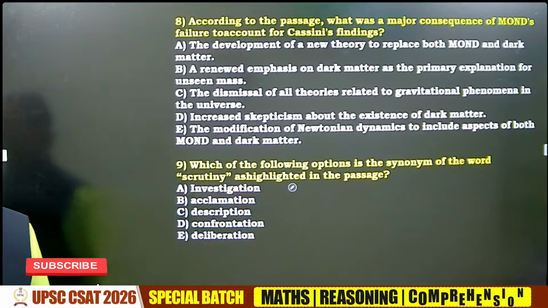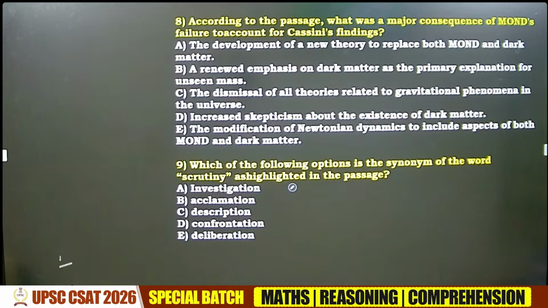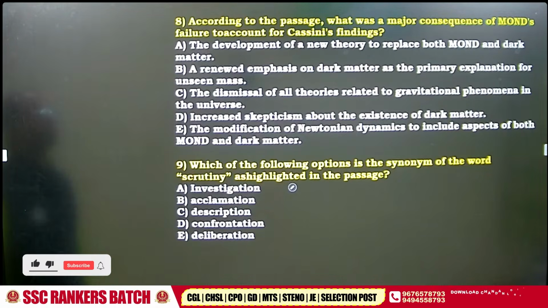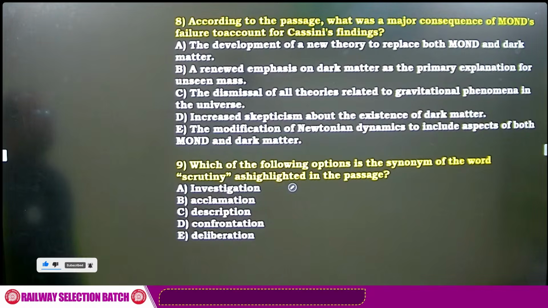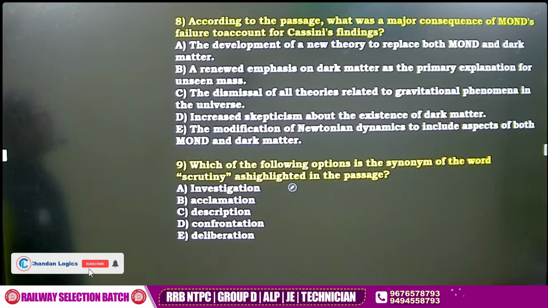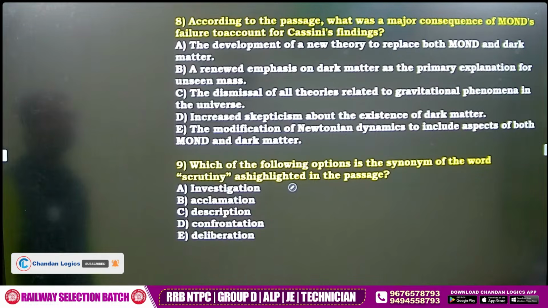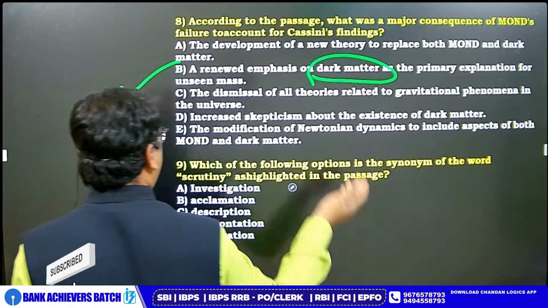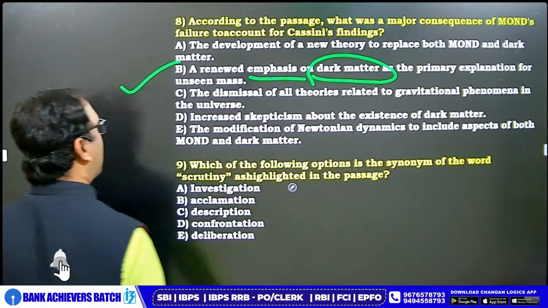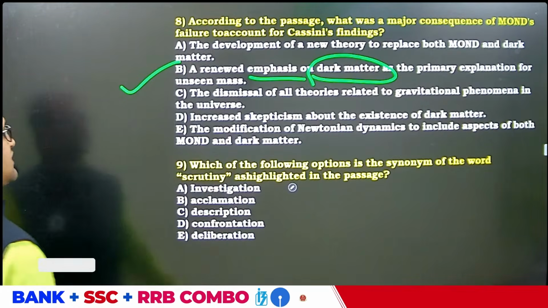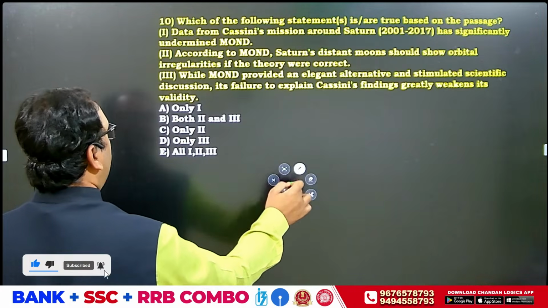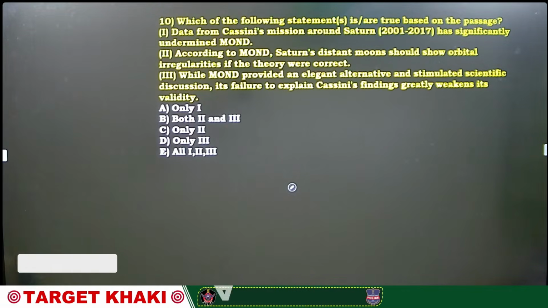Can you try the 8th question? Answer. According to the paragraph, what was the major consequence of MOND failure? So when MOND failed, basically what happened? Everybody started again focusing on dark matter, naturally, no? When MOND failed, everybody started focusing on dark matter. Everybody started emphasizing on dark matter. See? Your reading speed is important. Guys, can you try the last question number 10? Then we go to the next section.